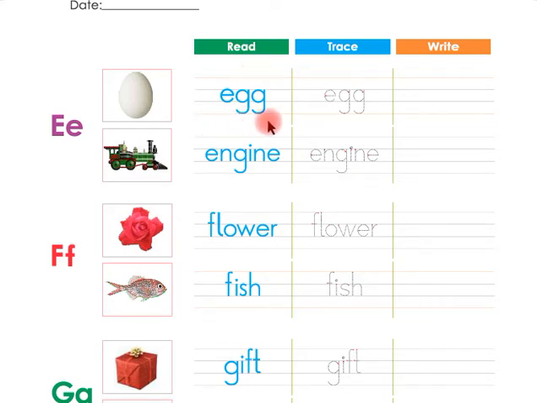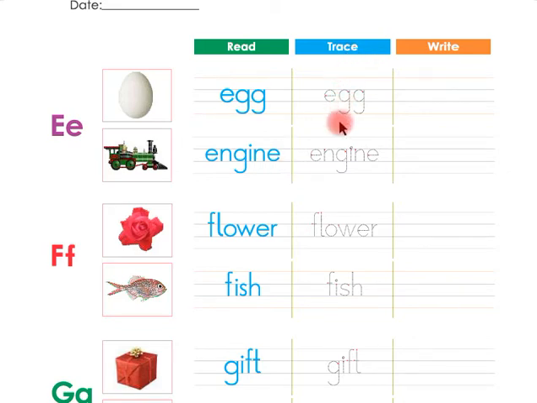This word is egg. Look at this, children. This word is egg. Listen again, children. The word is egg. Now say with me, this is egg. Say again, children, this is egg. And this word is engine. Listen again, children. This word is engine. Look at this, children. This word is engine. Now say with me, this word is engine.